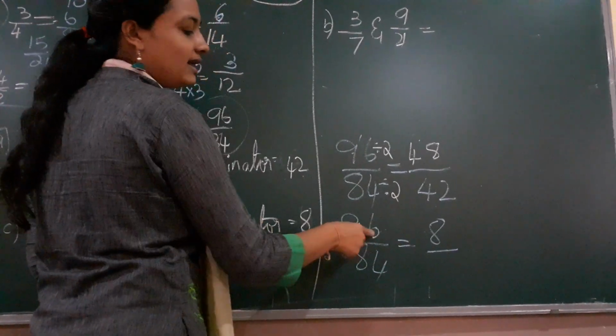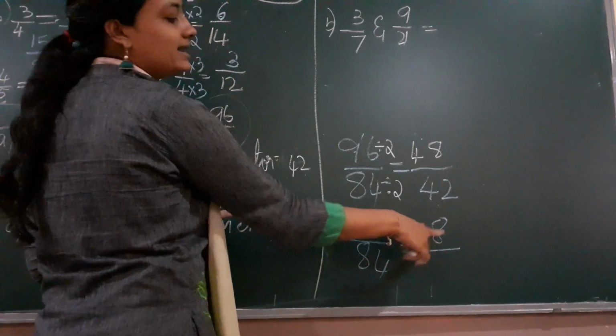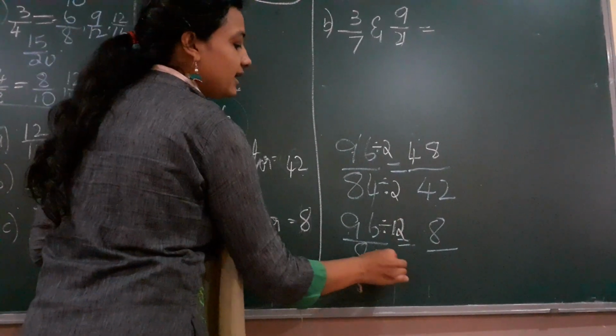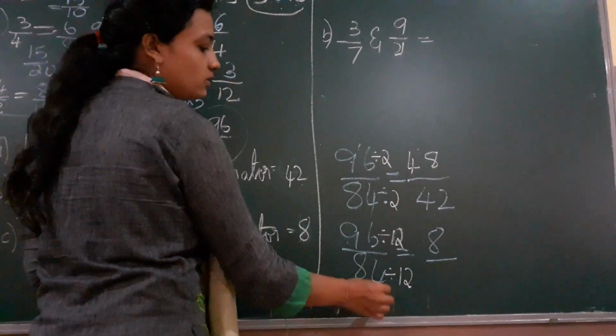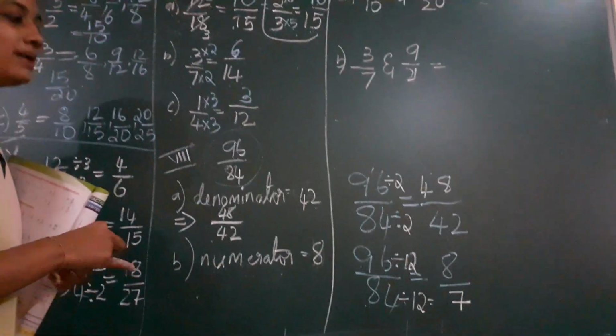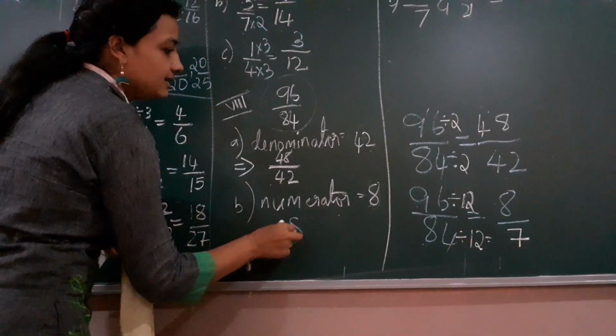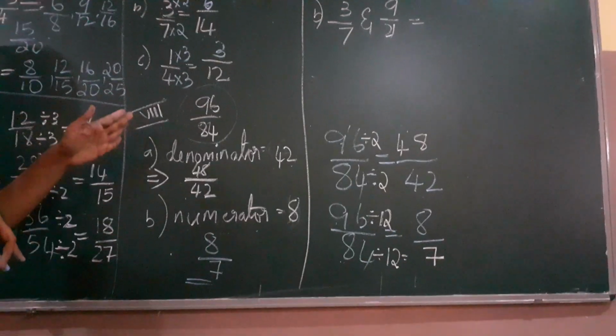So if I divide 96 with 12, I get 8. So let us divide 84 also with 12. What is the answer you get? 7. So my answer is 8 by 7. Clear, children? 7th main is also the same as this.